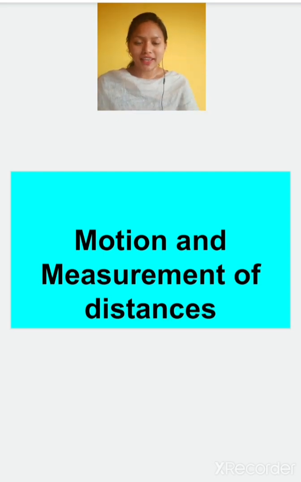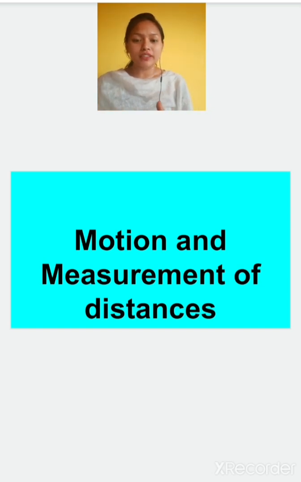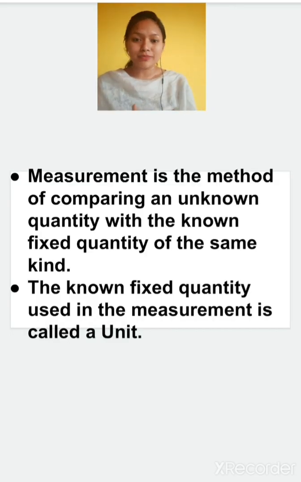Have you ever seen cloth sellers? They sell cloth by measuring like this. They use a long meter scale, that is of 1 meter, that is 100 centimeters. They use that meter scale for measuring the length of the cloth. So that is measurement. So the question is, what is measurement? Measurement is the method of comparing an unknown quantity with the known fixed quantity of the same kind.